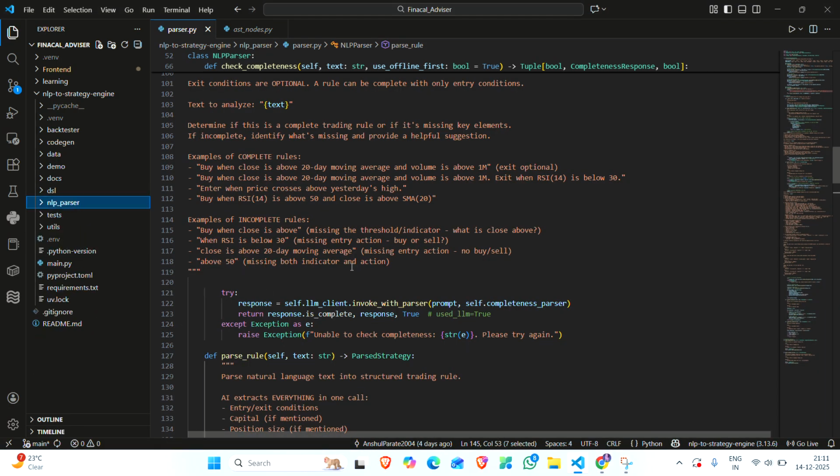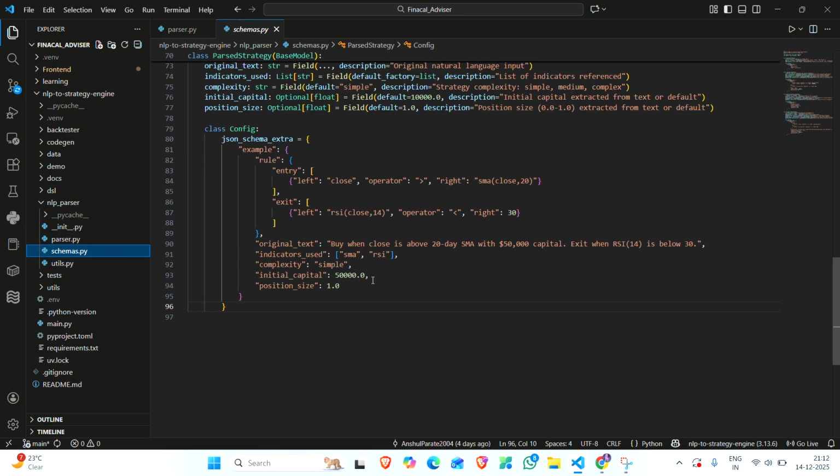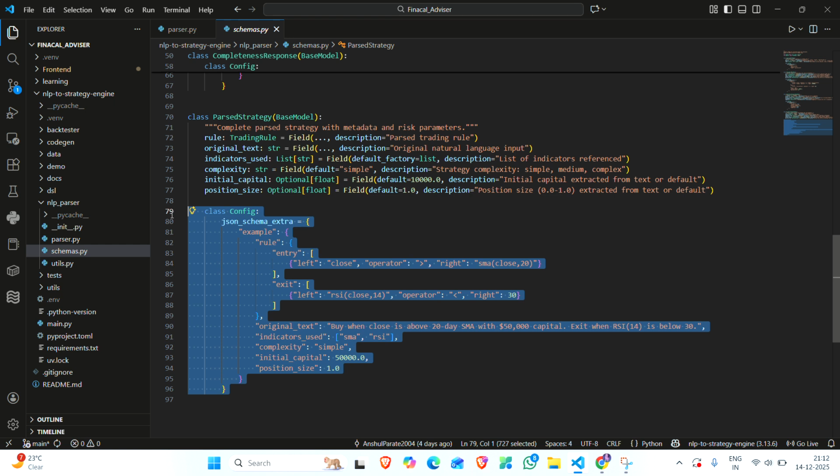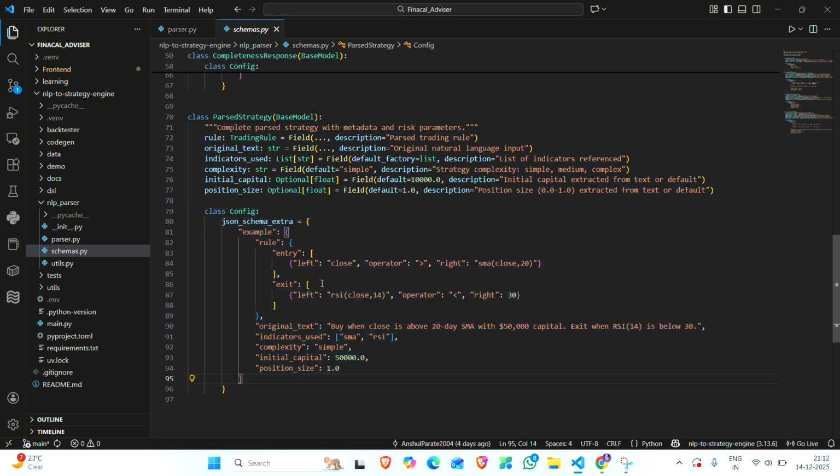After this we get a structured output in this format. It has a list of entry conditions, a list of exit conditions, and the original text. We also get the indicators used, the complexity, the initial capital, meaning how much capital we want to invest, and the position size.